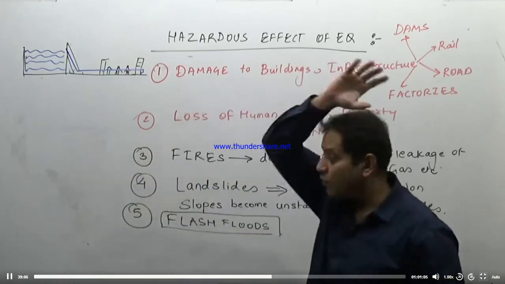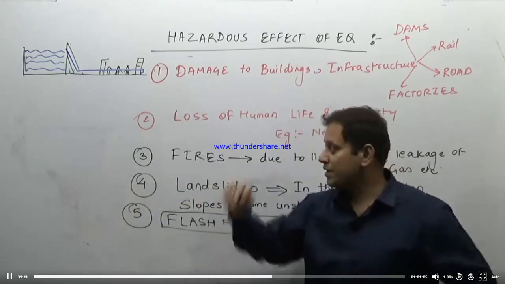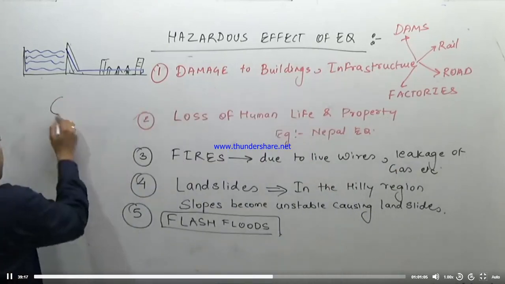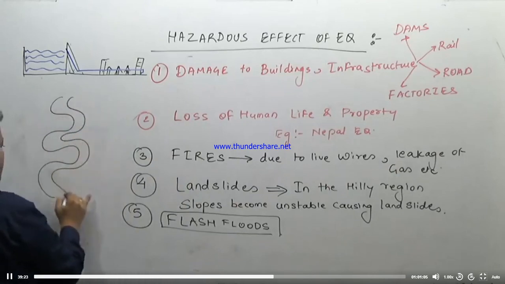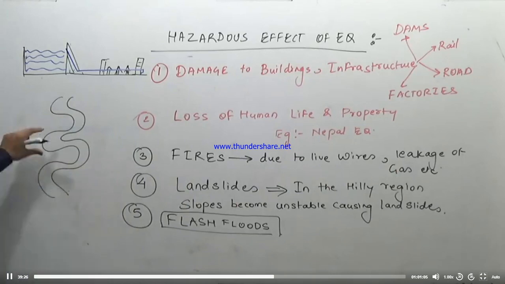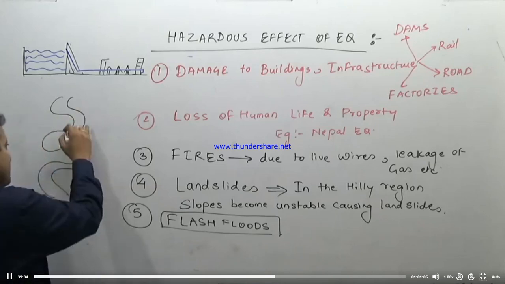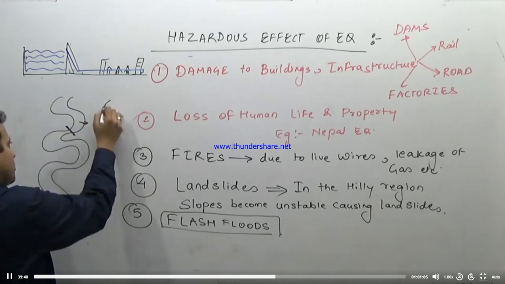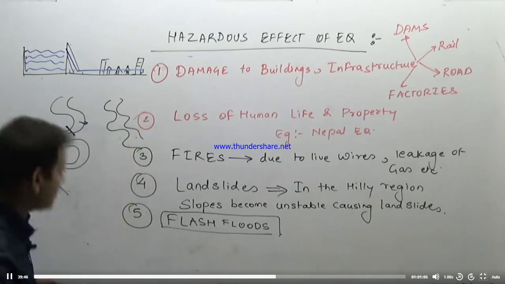People are not ready and the water comes gushing down, destroying the city, at least flooding the city. The second is, very strong earthquakes have even caused rivers to change their direction of flow. If there is a river flowing in this region and a fault here, and the river changes its direction of flow from this region to the other region, it will result in flash floods. Or the third is,